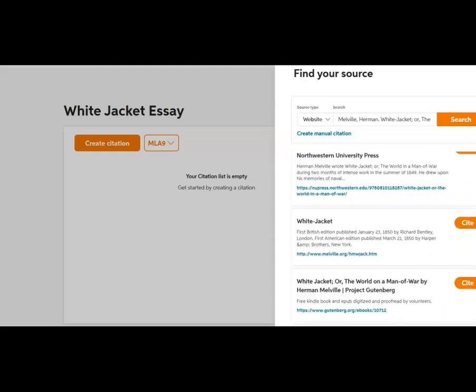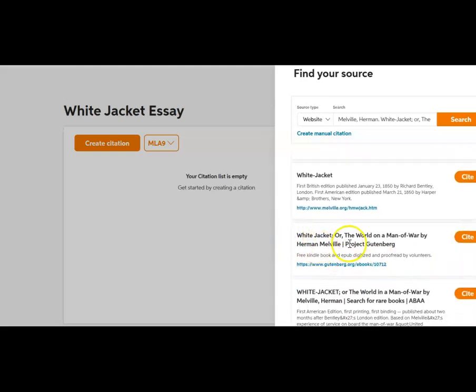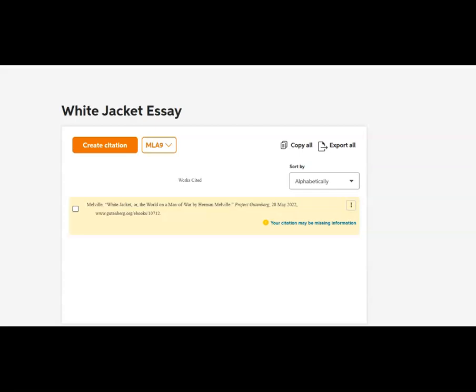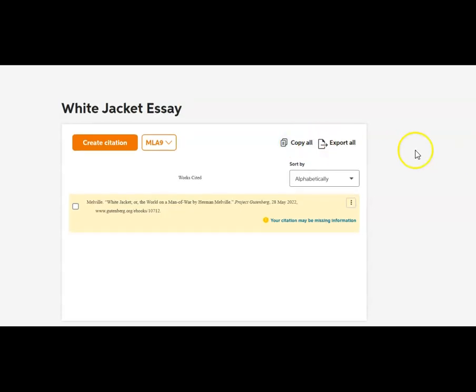We used the one from Gutenberg, so there it is. That's the one that I used. So let's cite that. So there we go. You see what I mean? I can use that information from ChatGPT, still put it in my EasyBib, and still have a proper document. Because otherwise I'm going to be trying to alphabetize all those things from ChatGPT, and it's going to take so much time. All right, let's go back over to ChatGPT.